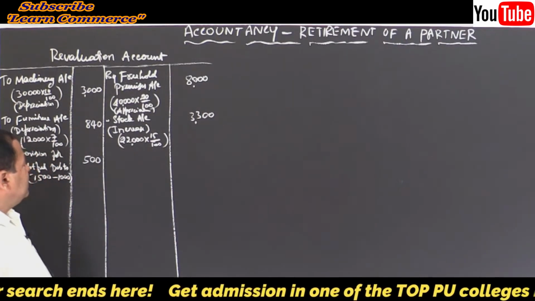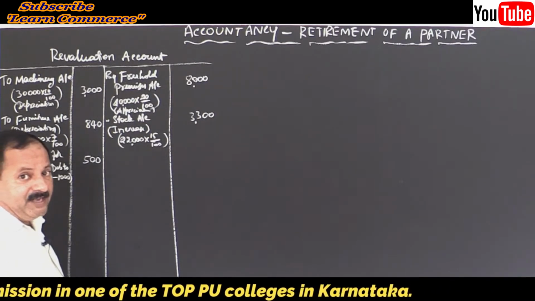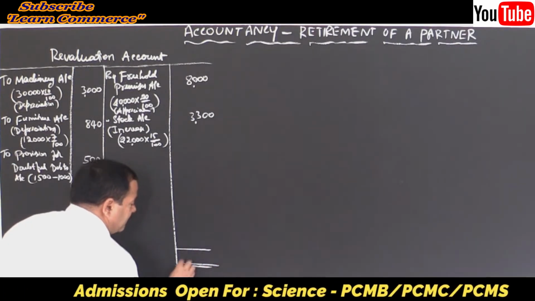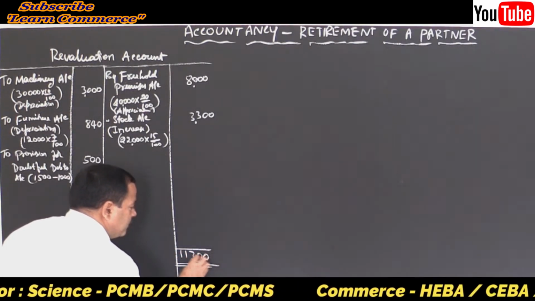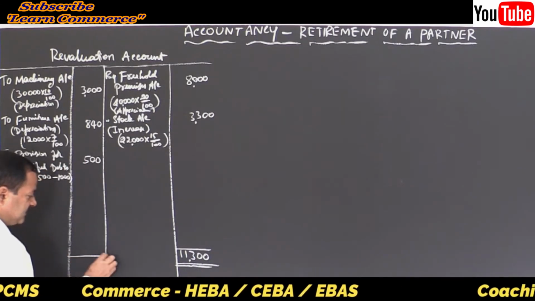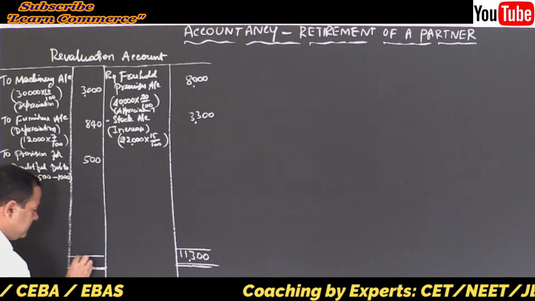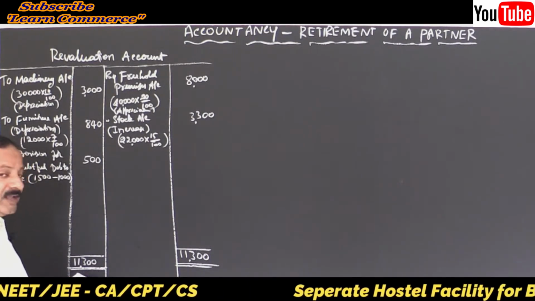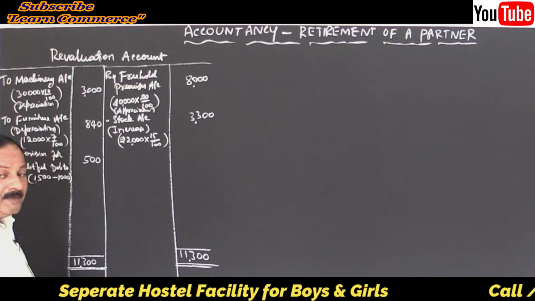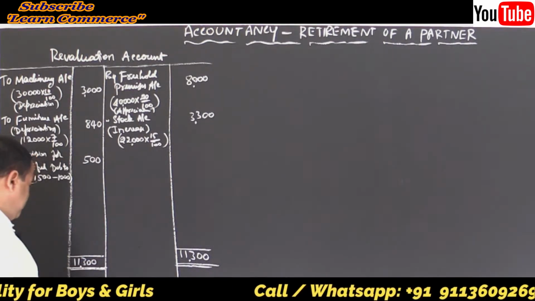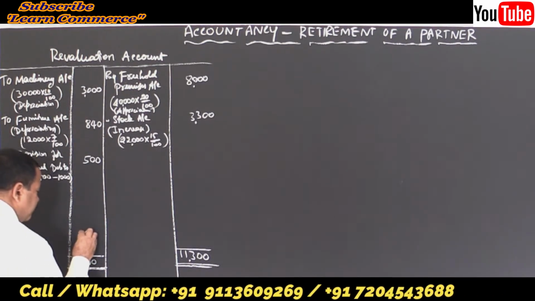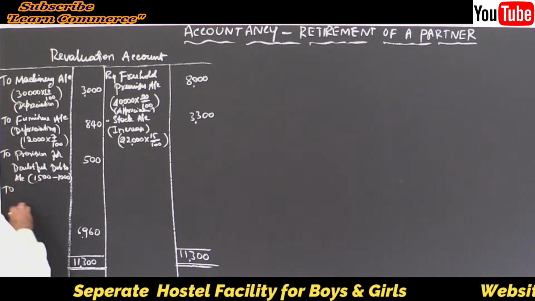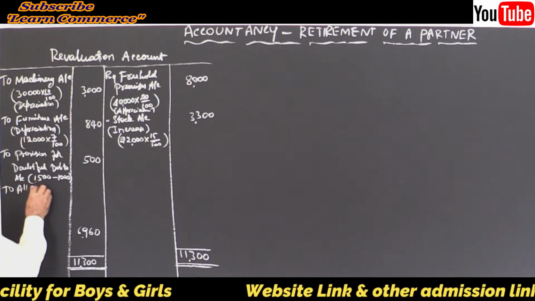Now, no other items to be entered. Close it. See which side is greater. Credit side is greater. 8,000 plus 3,300, 11,300. Write the total 11,300. Write the same total on the other side. Now, find out the difference. Transfer it to capital accounts of all the partners, including the retiring partner. So, 6,960 is the difference, divided among all the partners.